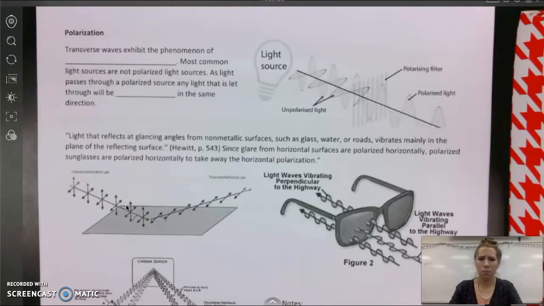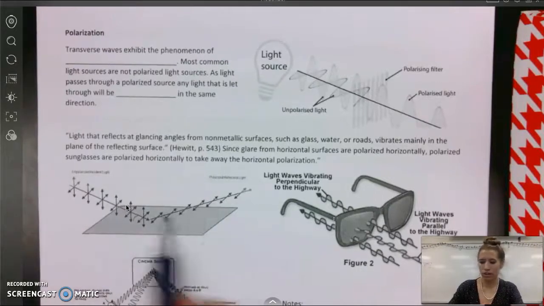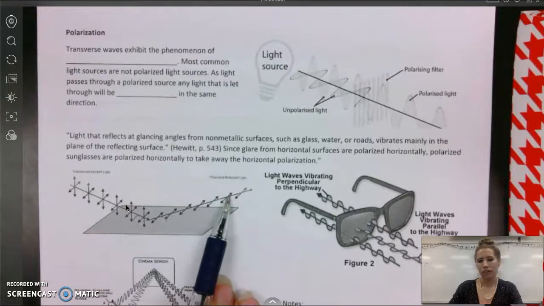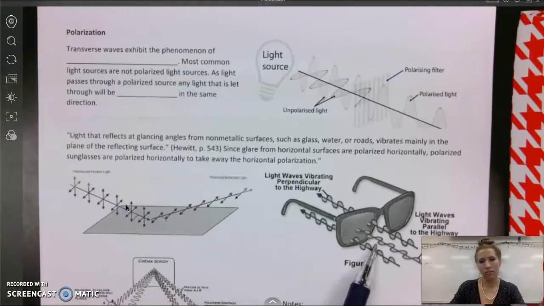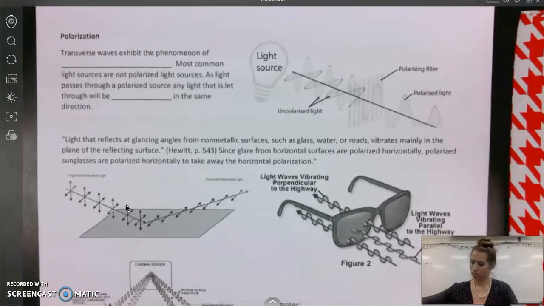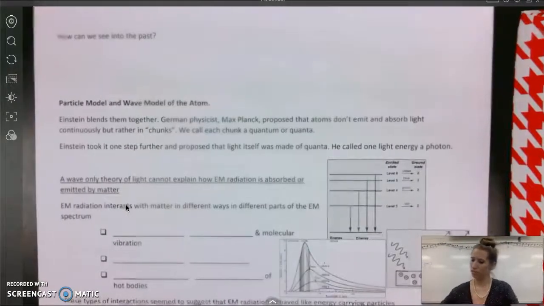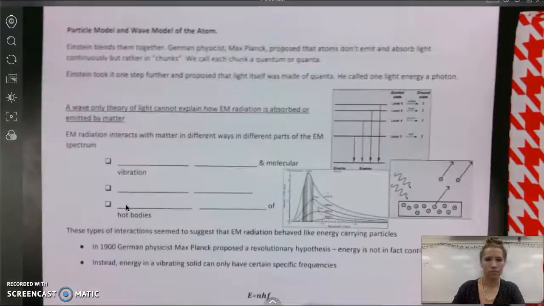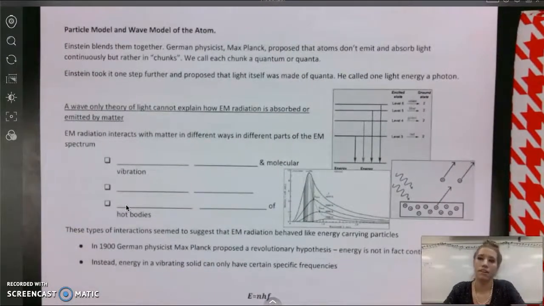And this is that same process with those glasses that make it easier to see fish when you're fishing. Same idea. When the light reflects off of the water, it's polarized, right? It's oriented all one direction. And so if we have glasses that cut that off, then we no longer see the glare of that light off of the water. Okay, that's polarized light.